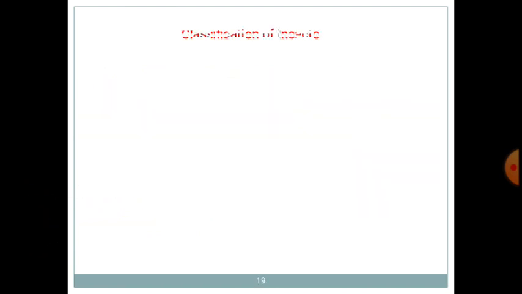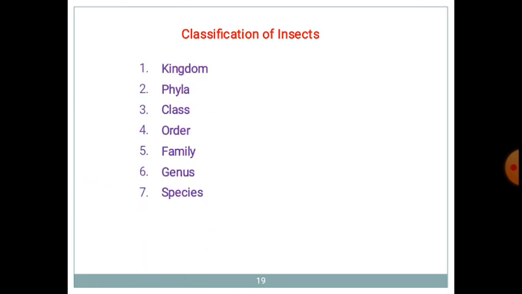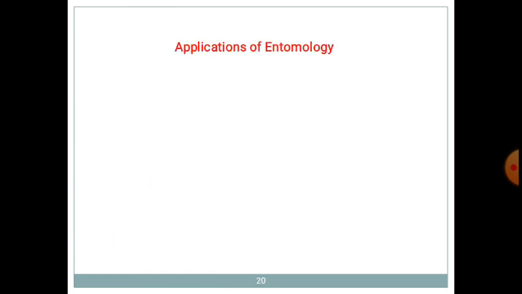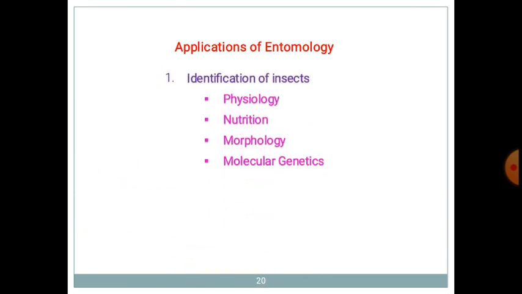Then what are its applications? First we will see the classification of insects. Insects are mainly classified according to these 7 criteria: kingdom, phylum, class, order, family, genus and species. Then the applications of entomology: due to its basic study, identification of insects is the first application, and in that, physiology, nutrition, morphology and molecular genetic study of a particular insect is studied.